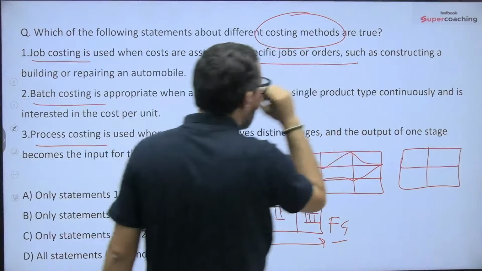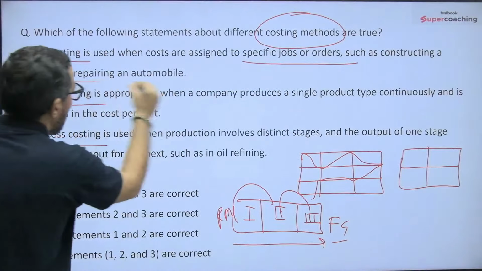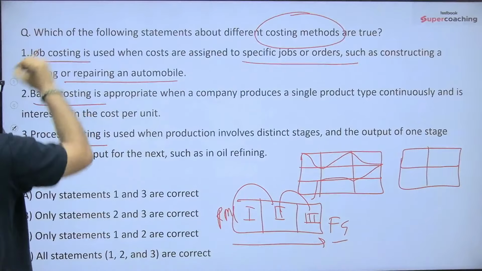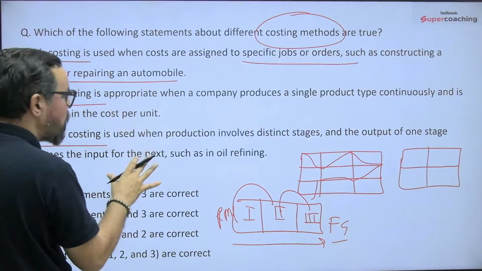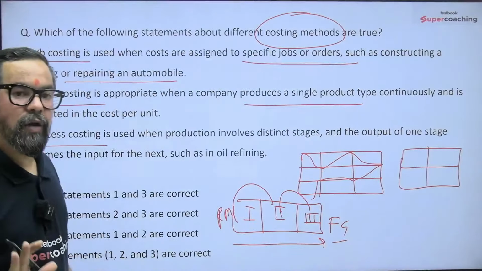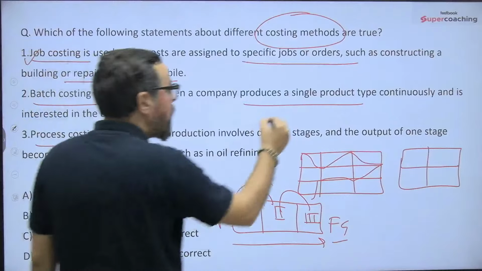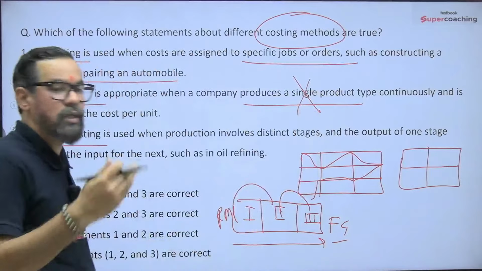job or order, such as constructing a building or repairing an automobile. True. Second statement, batch costing is appropriate when a company produces a single product. No, for a single product we have unit costing. Here we are producing things in batches.